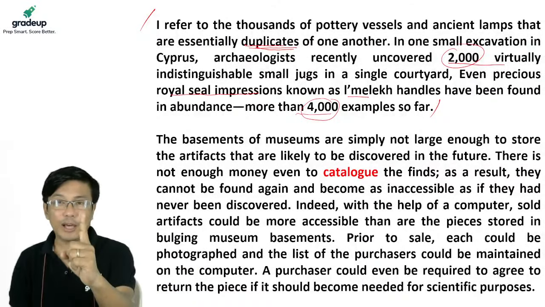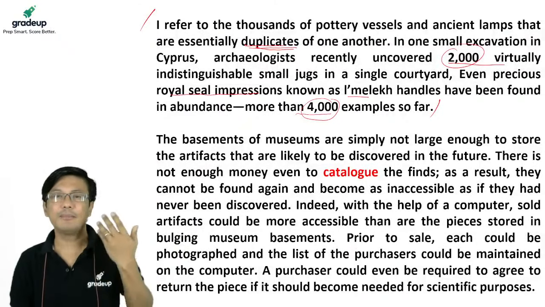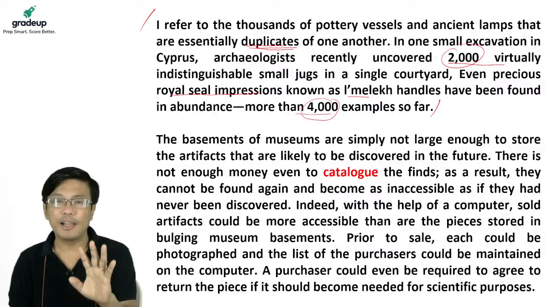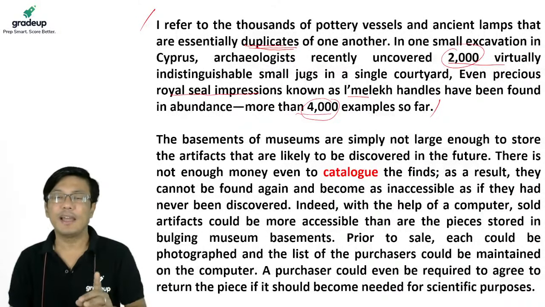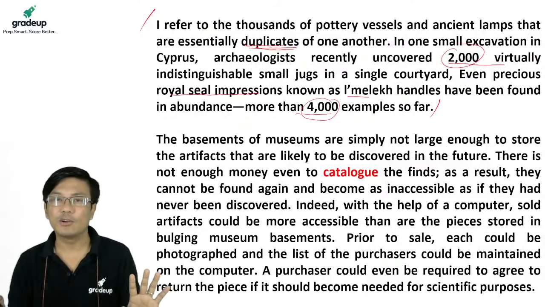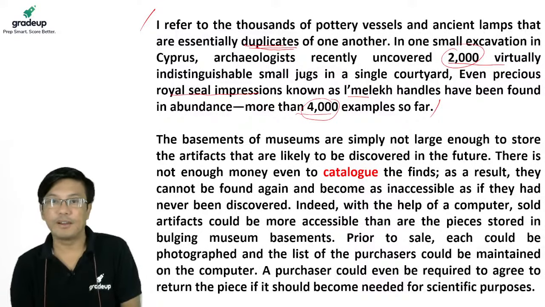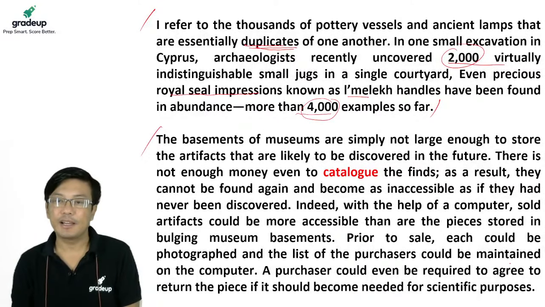You do not get just one piece. Sometimes you get them in thousands. Sometimes you get them in, let's say, hundreds. So even if you find 5 things which are similar, and you sell some and keep some, there's nothing wrong. It is not going to be lost. Everybody understood this paragraph, I hope. Right. Now, next paragraph, I'll give you another 30 seconds to read, and then we will discuss.